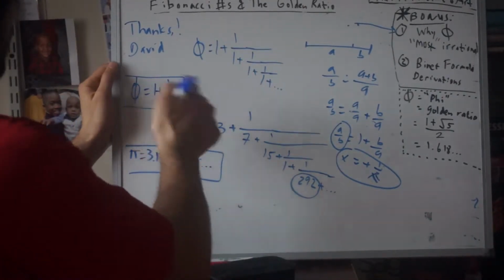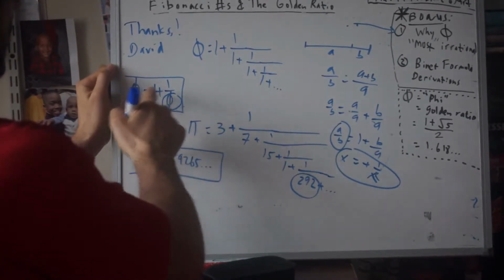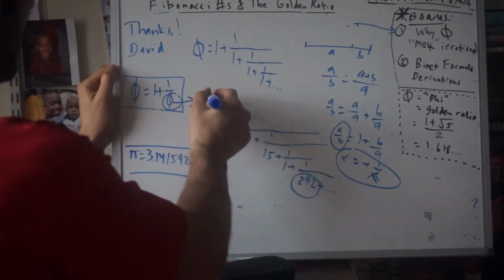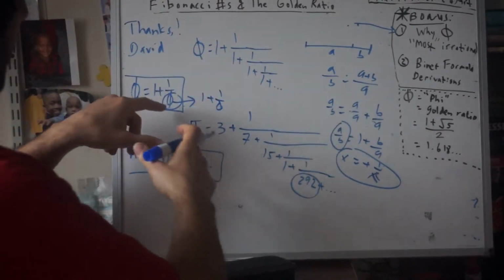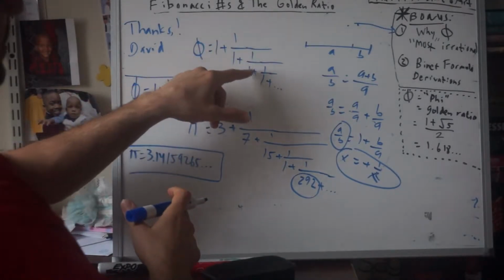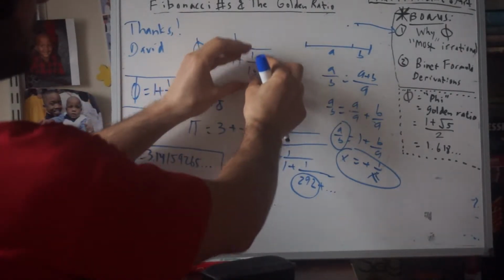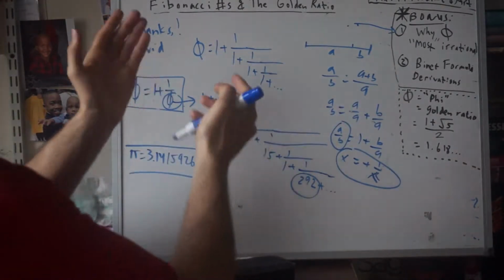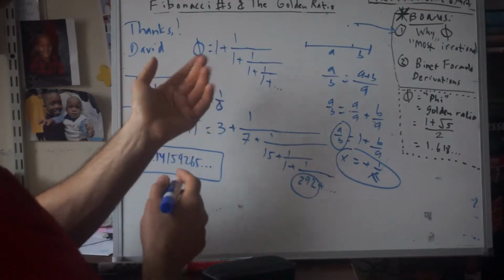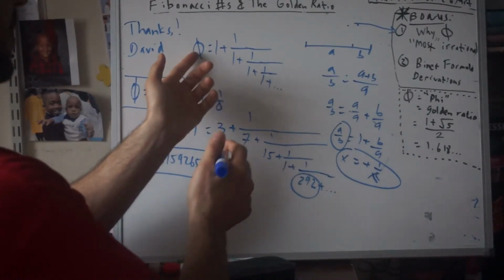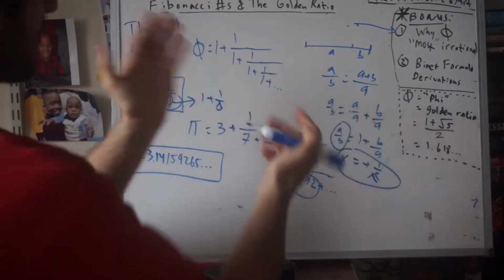So for this phi in here, you can substitute this left definition, which is 1 plus 1 over phi. You just put that in again, and keep doing this infinitely into itself. And that's how you get this infinite expression of 1 plus 1 over 1 plus 1 over and so on. We basically just substituted phi into here, into here, into here, and so you get this. This is called a continued fraction. This is the continued fraction representation of phi. There are many ways to represent this number; that's just one of them.